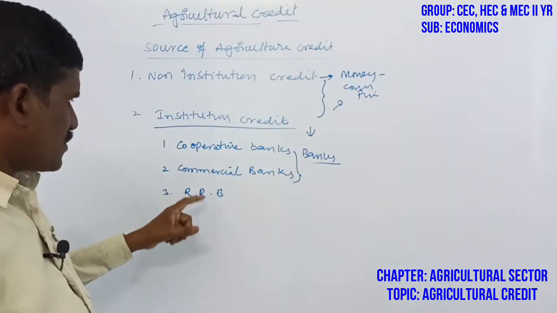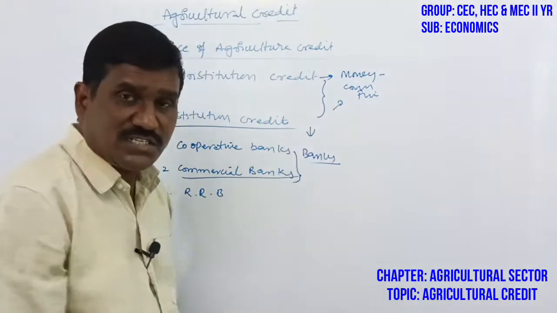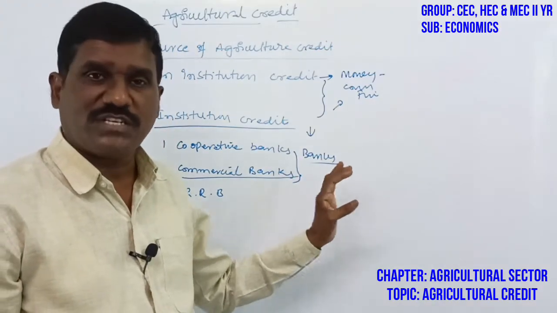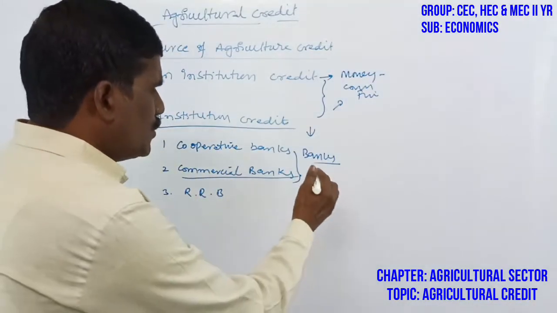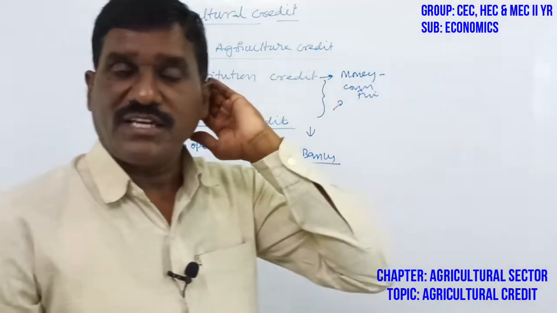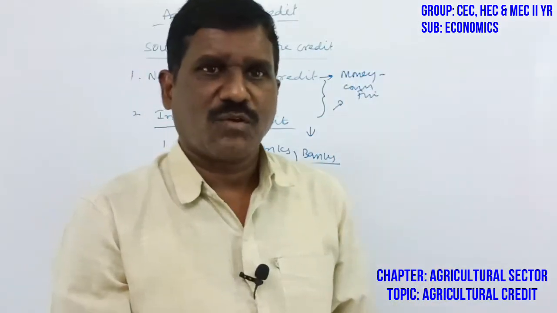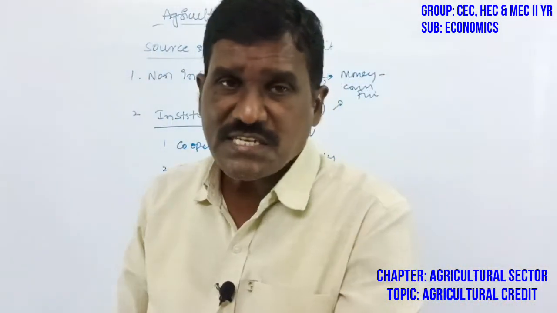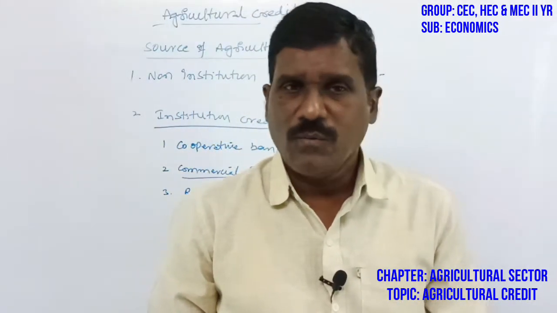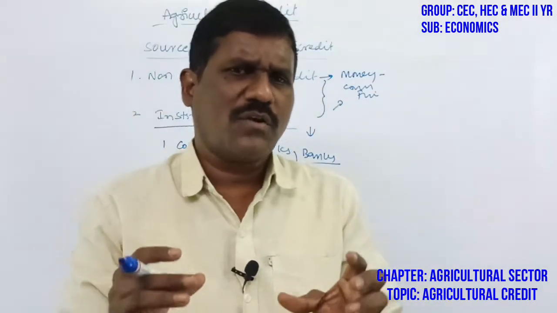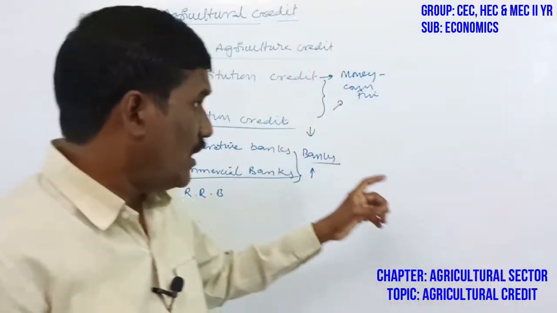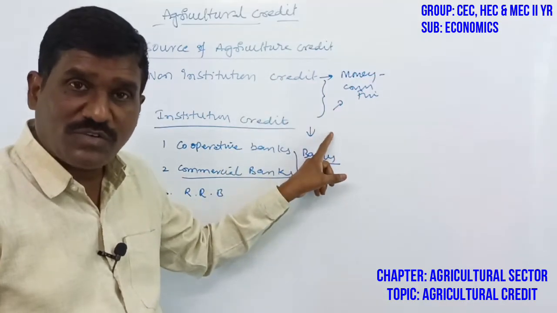So this is also one of the banks providing more and more loan facilities to the agriculture sector. Commercial banks play a crucial role in providing loan facilities to the agriculture sector. Then, to support the agriculture sector further, in 1975 the government of India introduced the regional rural banks. In one region one bank was established, in another region another bank. Regional rural banks are also established by the government. These banks are also providing more and more loan facilities to the agriculture sector, because most of the people need short-term, medium-term, and long-term loan facilities.